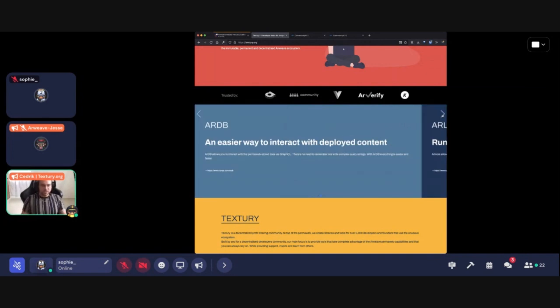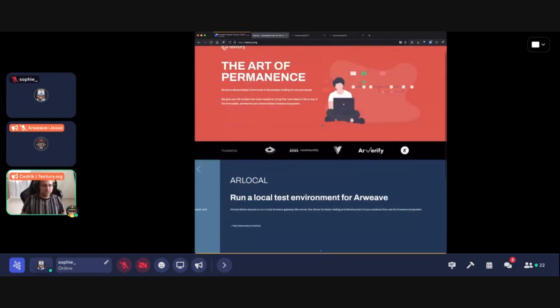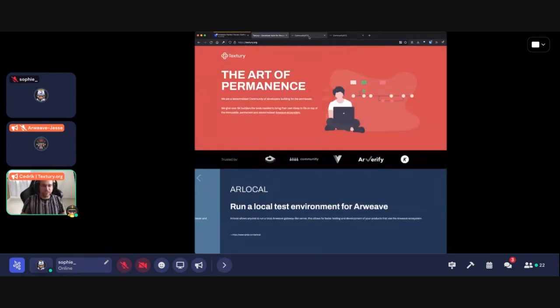We have RDB, which allows you to interact with Arweave just like if it were a database by using a couple of functions. So it makes it easier than learning GraphQL, which is what the Arweave gateways use in the backend. And we have ArLocal, which is a local testnet for Arweave. So let me show you first community.xyz.